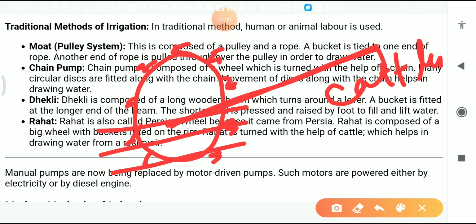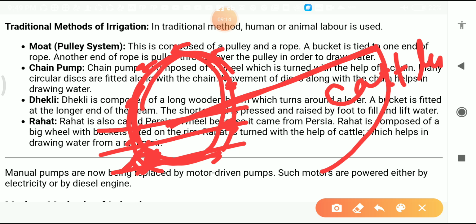When the kettle rotates, this wheel starts to go inside the water, and when the wheel goes inside the water, the bucket is filled, and then it comes here and the water is drawn into the field. In this way farmers irrigate the field. This is the fourth traditional method of irrigation.